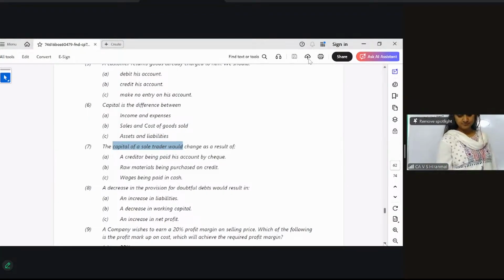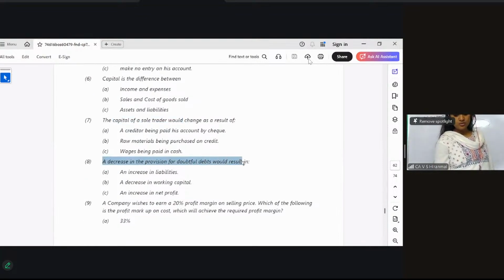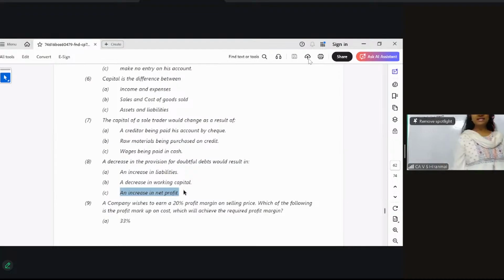Okay. Decrease in the provision for doubtful debts. What is this? Decrease in the provision for doubtful debts. That means expense is reducing. When expense reduces, what will happen? There will be an increase in the profit, because expense reduces. That will in turn increase the profit.